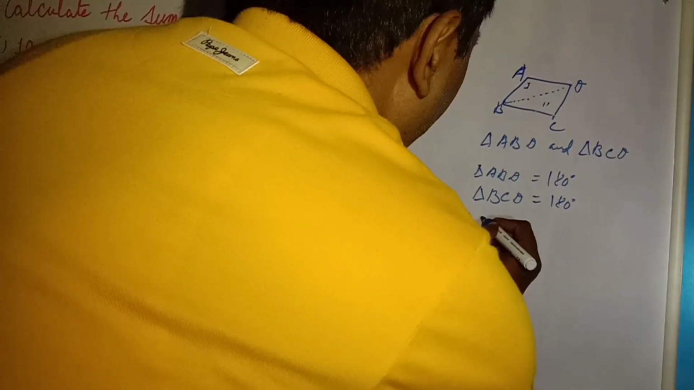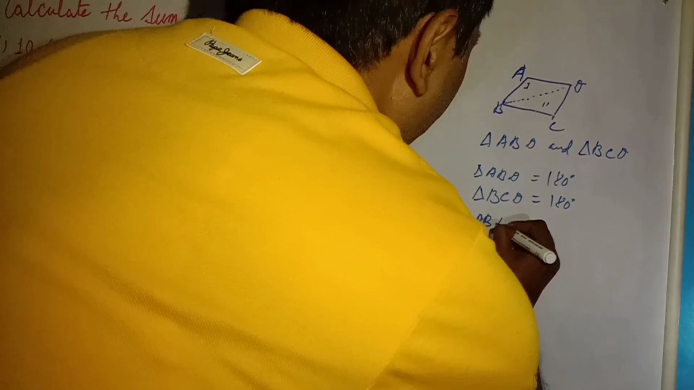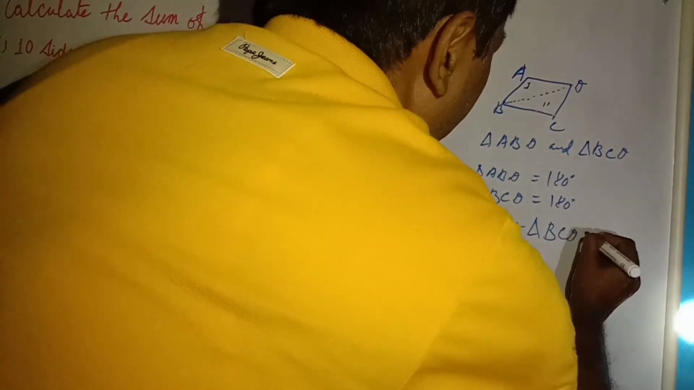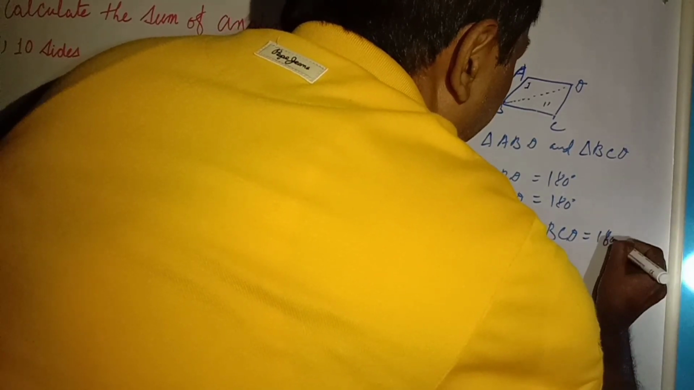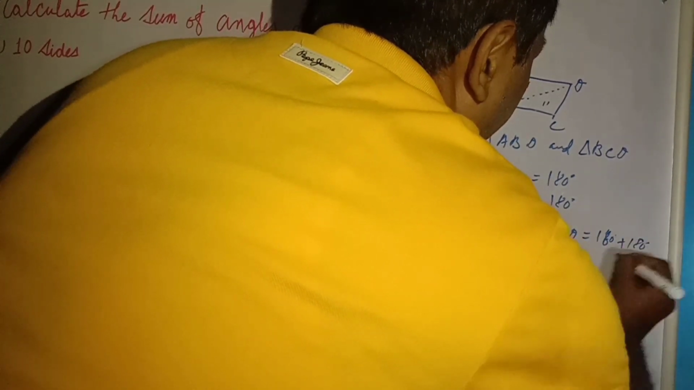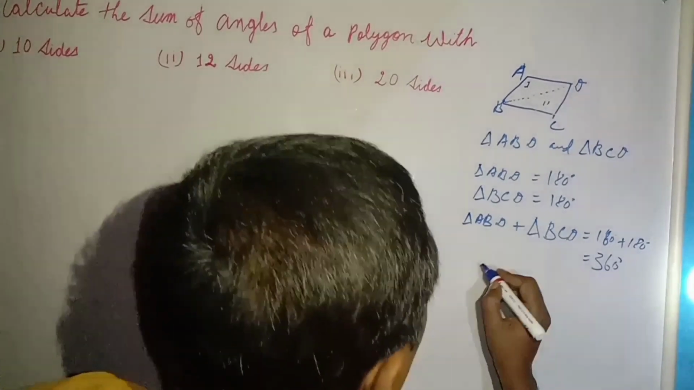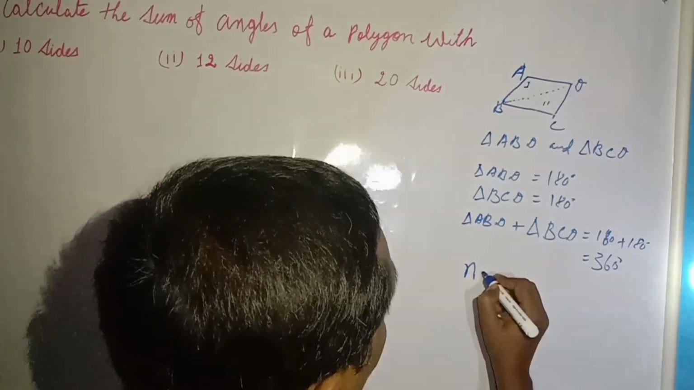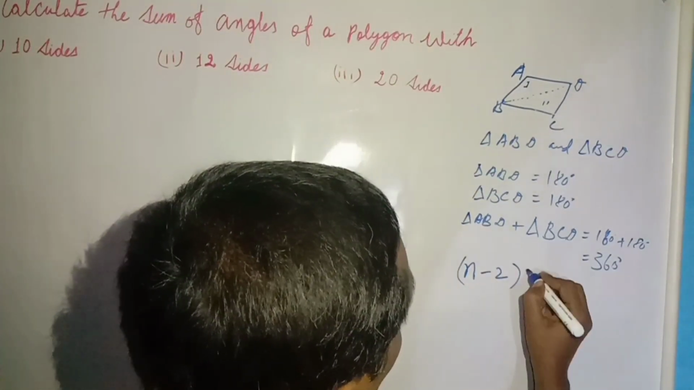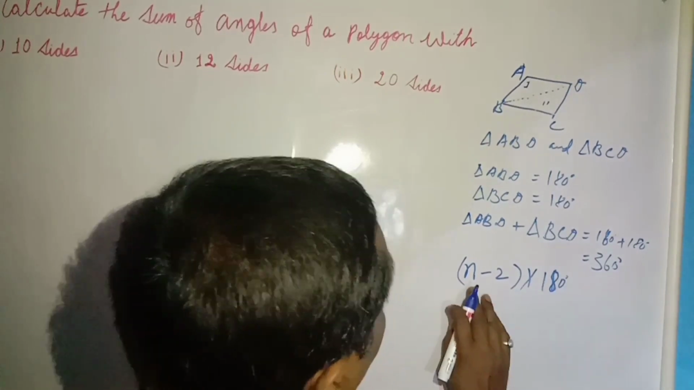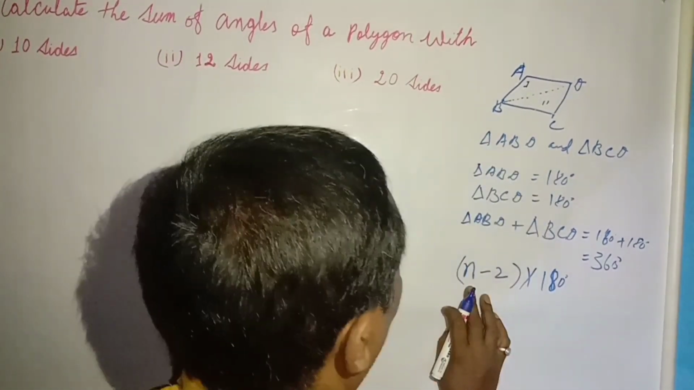Now what do we find? Triangle ABD plus triangle BCD equals 180 degrees plus 180 degrees, and that will be 360 degrees. Now see this one. We can write this as (n minus 2) into 180 degrees. Here n is the number of sides of a polygon.